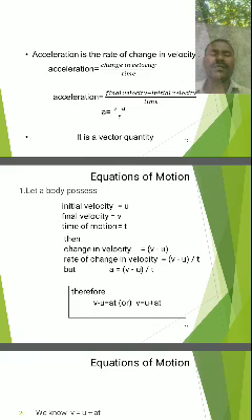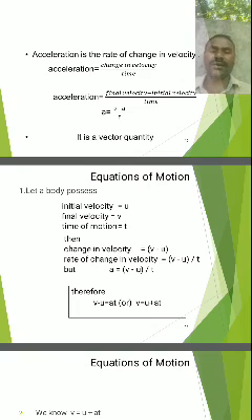Then send the u outside, out of the equal, then v minus u is equal to at, then v is equal to u plus at. It is the first equation of motion of a body along the horizontal straight line.